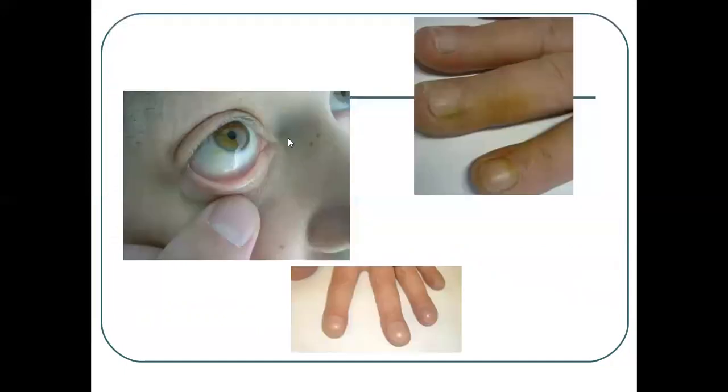Then here you will see that the patient looks anemic. Then the patient's nails are cyanosed.